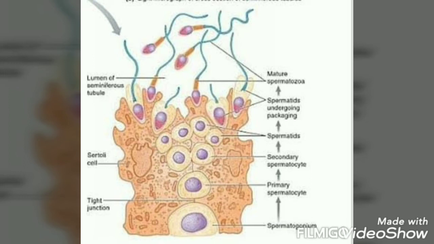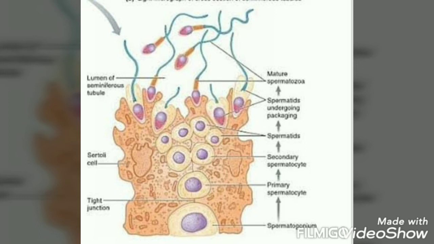The whole process of spermatogenesis is controlled by the hormone produced by the hypothalamus, that is gonadotrophin releasing hormone. It stimulates the anterior pituitary to secrete two gonadotrophins, luteinizing hormone and follicle stimulating hormone.